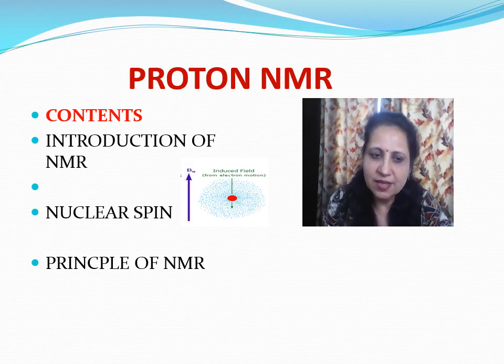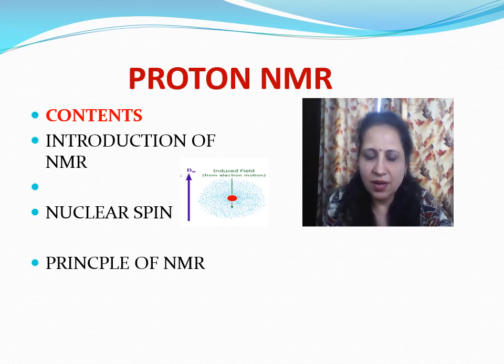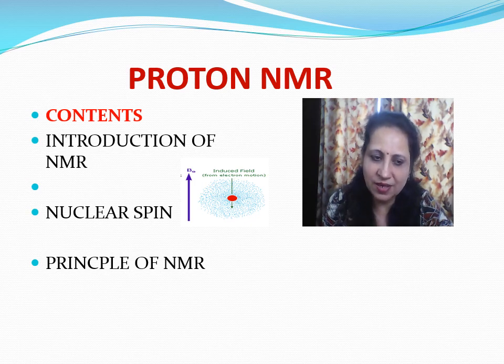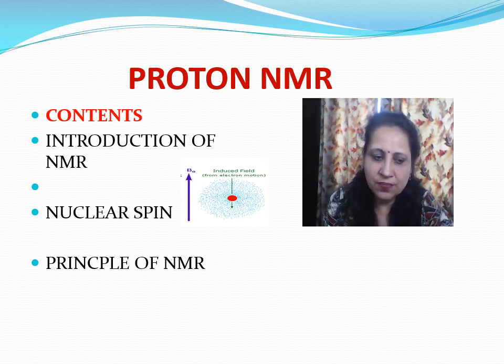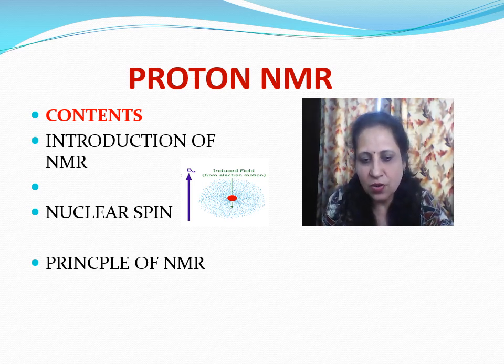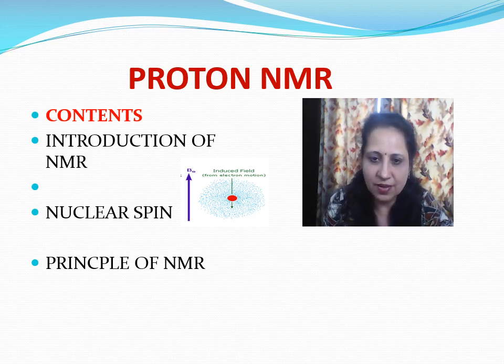First, starting in this lecture on NMR, we are going to give you some ideas about spectroscopy and the definition of electromagnetic radiation. After that, we will talk about the introductory part of NMR. The main objective of this lecture is to give you the concept of nuclear spin and its orientation. And we will discuss the principle of NMR.